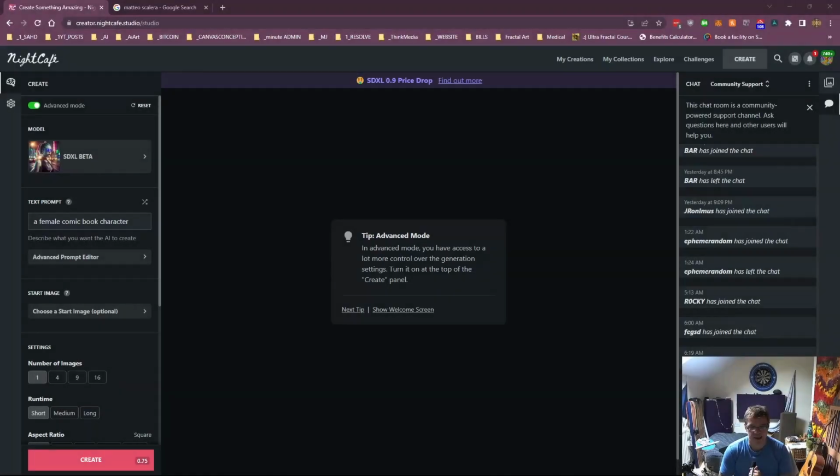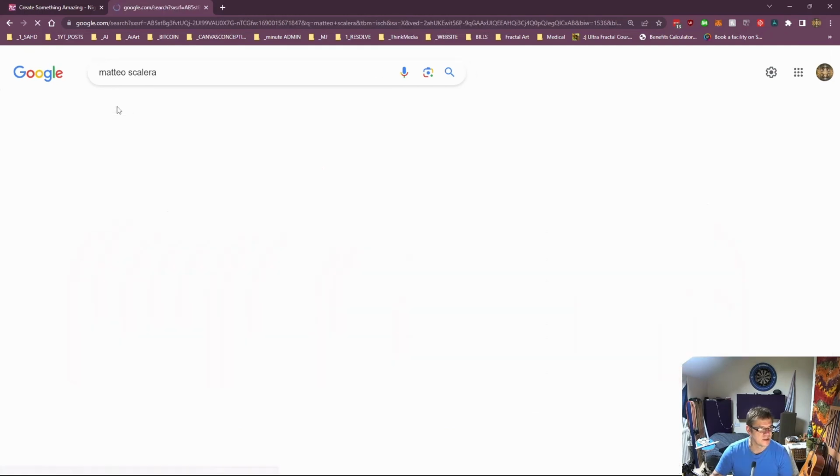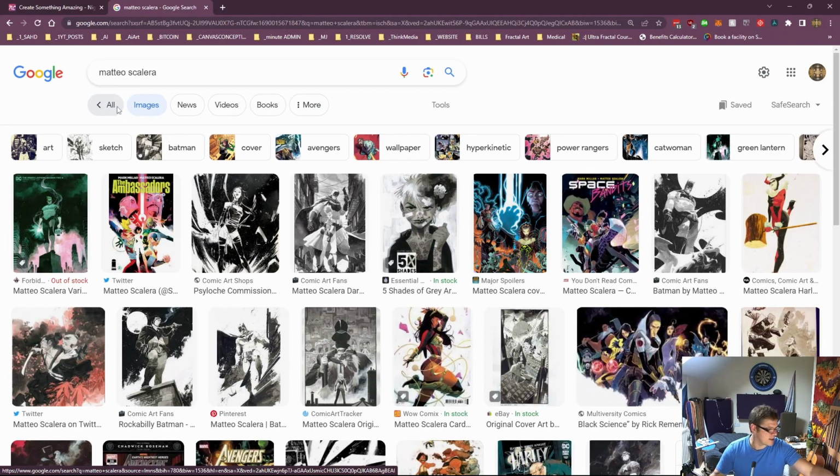Today we're going to get back into some artists and styles, and today's artist is Matteo Scalera. He's a comic book artist, as you can see here. Get some more of his images up. So we're going to try and get a little bit more in depth and actually try to force the systems, the models, namely Stable Diffusion in this case, to be more like the artist.